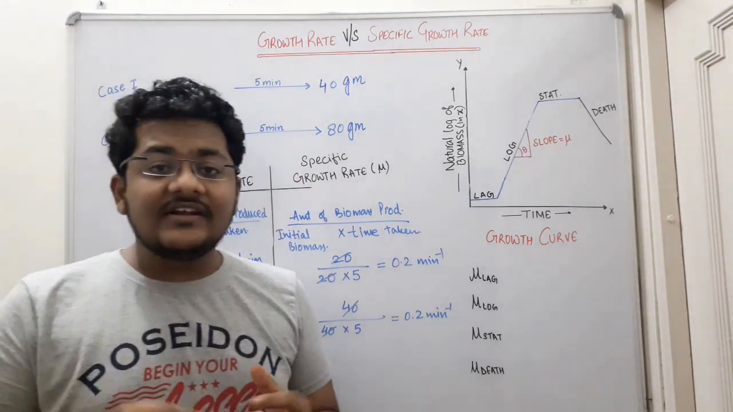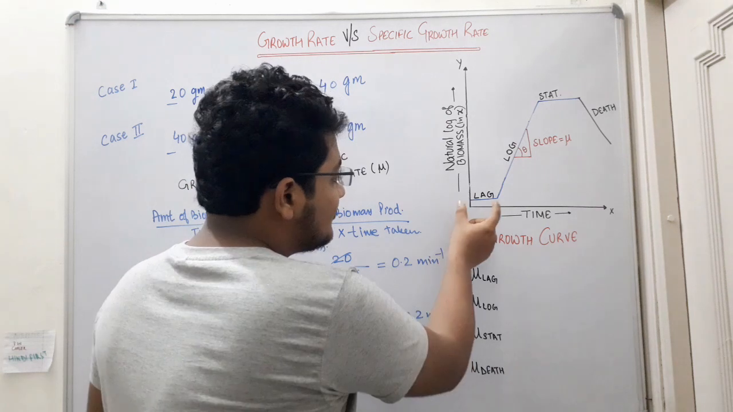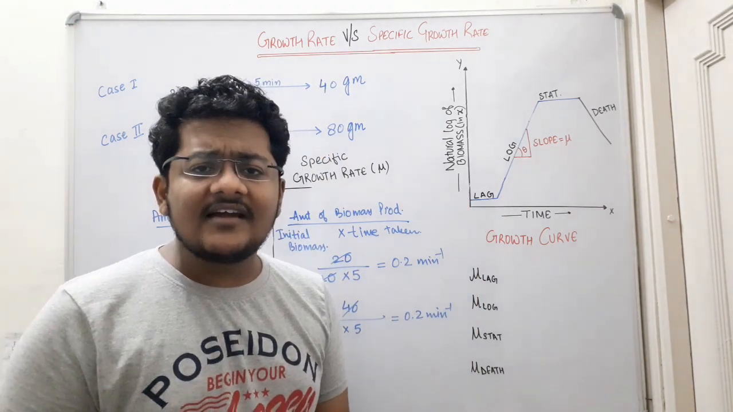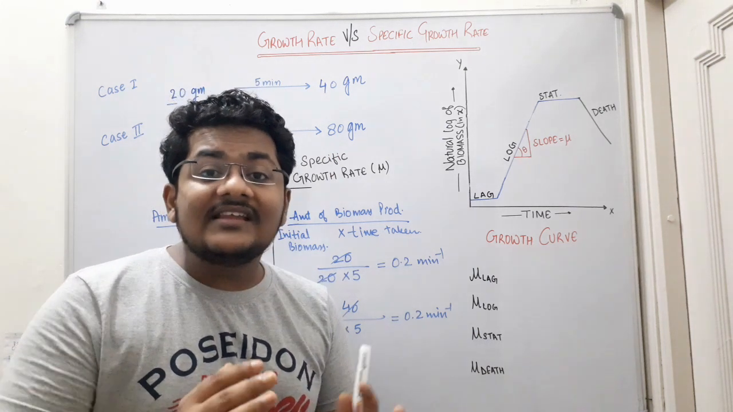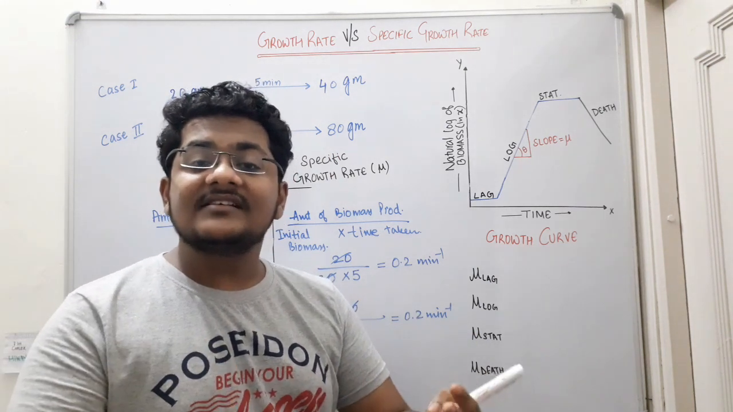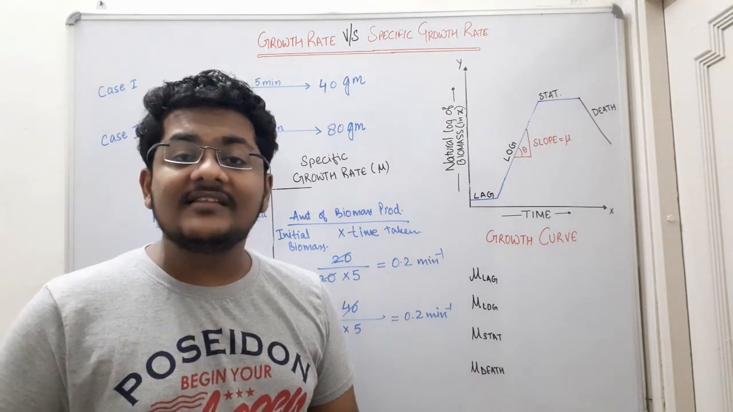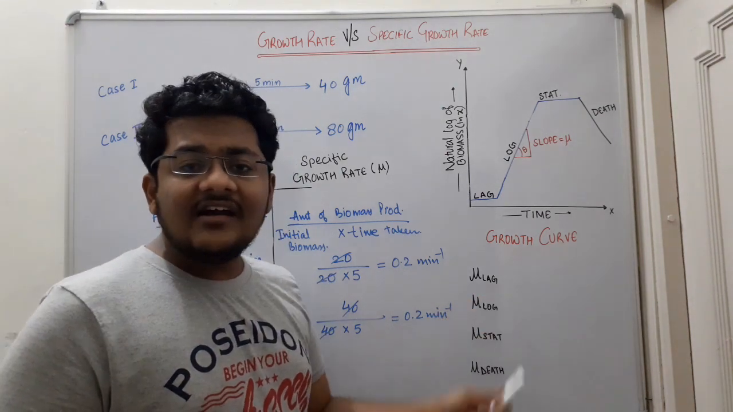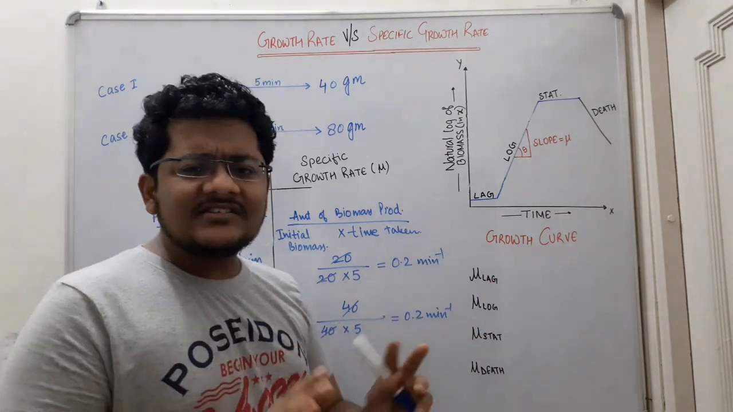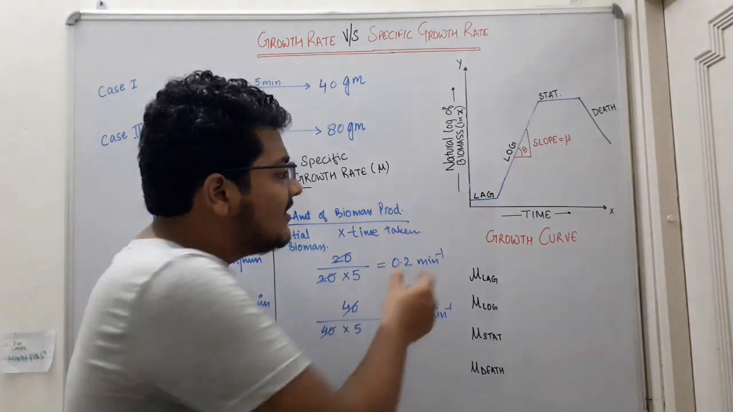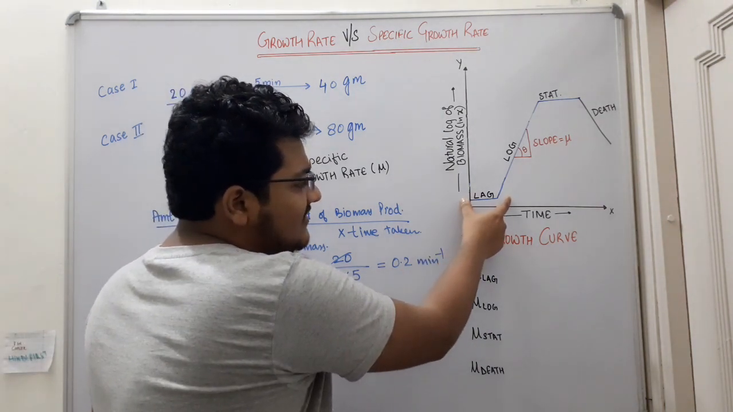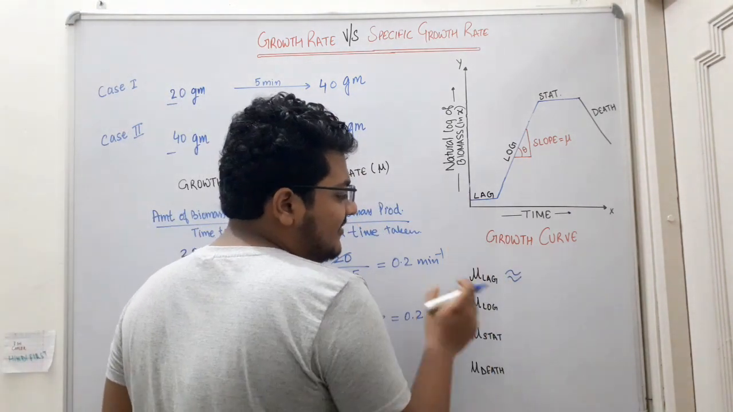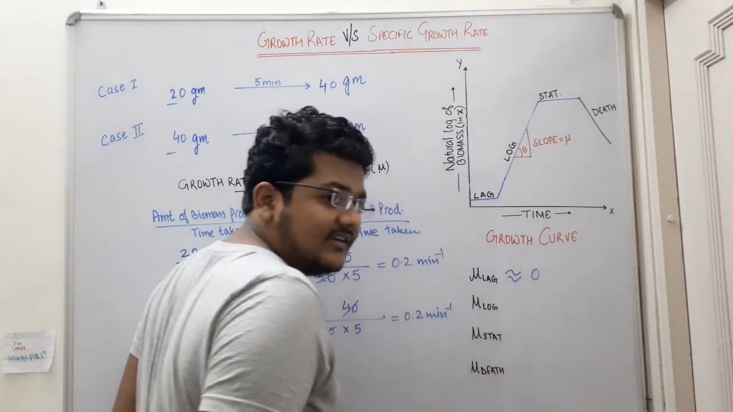Now we are going to see how specific growth rate varies in different phases of the growth curve. So now let's talk about the lag phase. We know that the amount of biomass which is produced in the lag phase is negligible. There is only increase in the cell size, not in the cell number. The cells are getting adapted to the new environment in the lag phase. We already discussed all of this in the growth curve video. In the lag phase, you can identify the specific growth rate just by judging the slope. The slope of this curve is almost zero. Therefore, the specific growth rate of the microorganism in the lag phase is approximately zero.